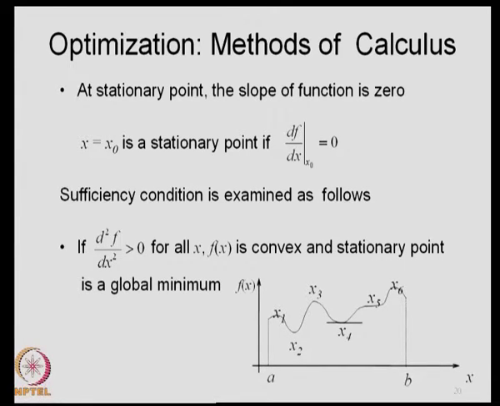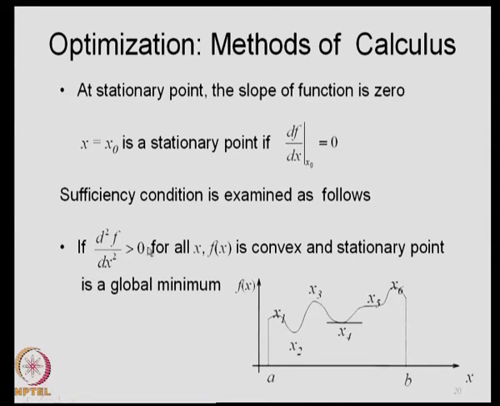So, what is the sufficiency condition then? Now, the sufficiency condition is if d square f by dx square is greater than 0 for all x in that range, then what happens? It becomes a convex function.